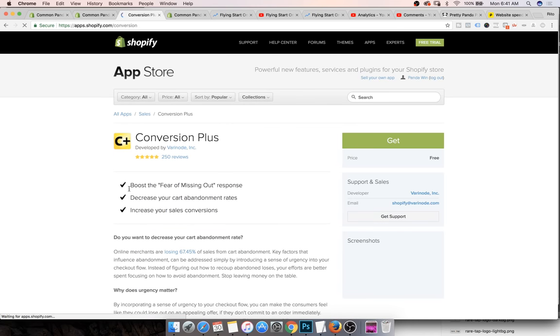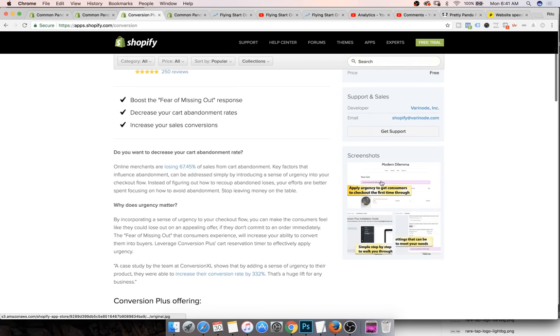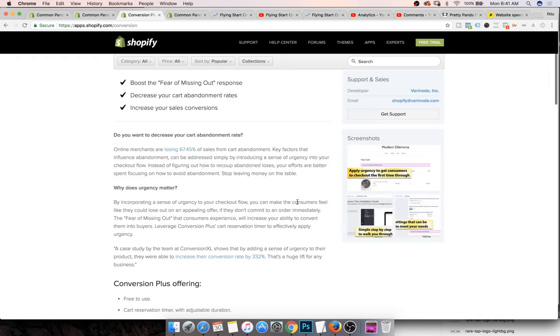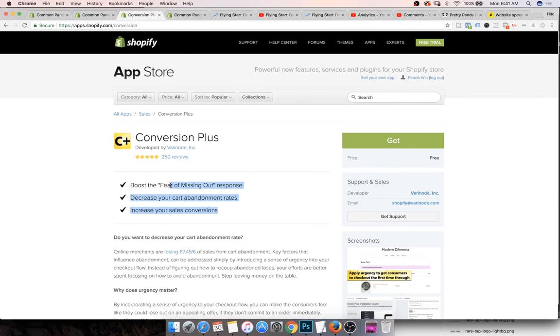All right, so this is a cart conversion. This one basically shows a countdown timer: your cart is reserved for XX minutes. All right, so all these timers, you do get these options. Some of them are free, of course.